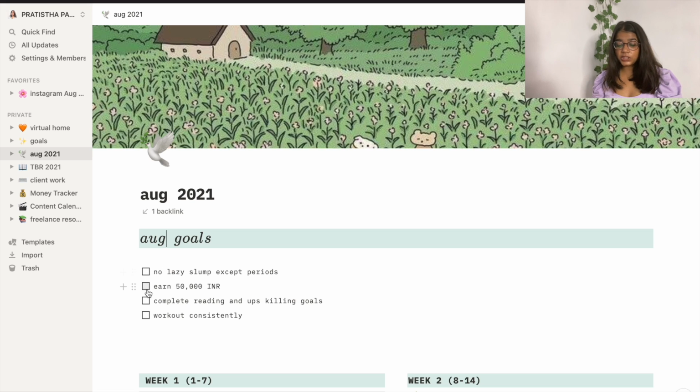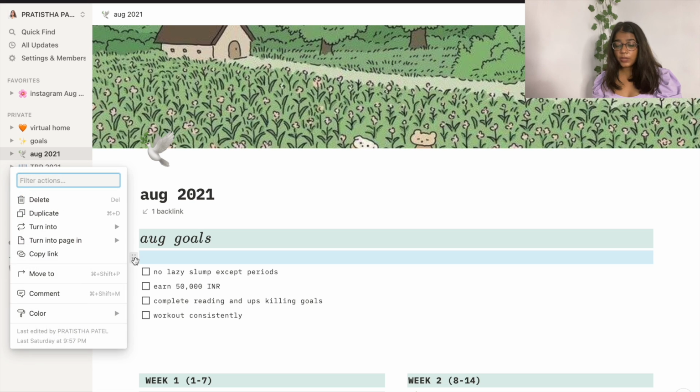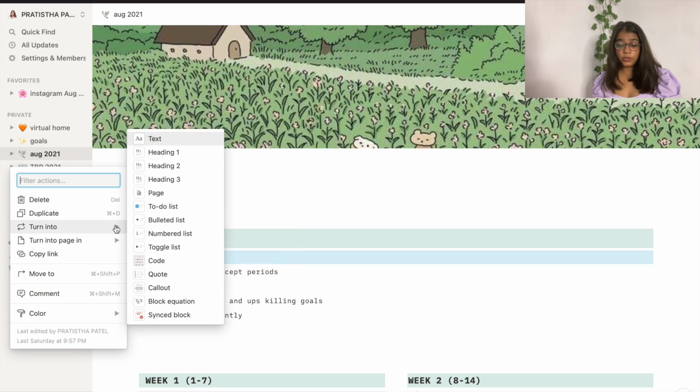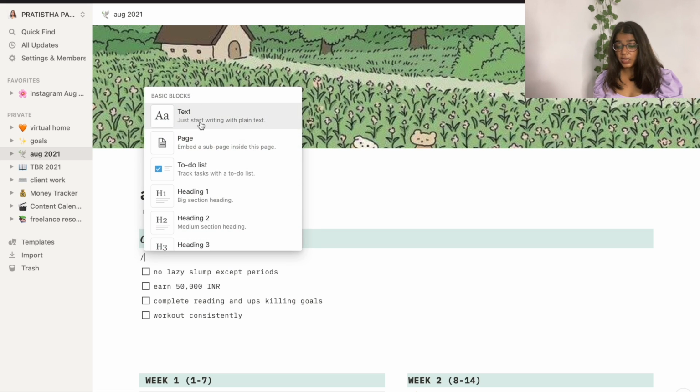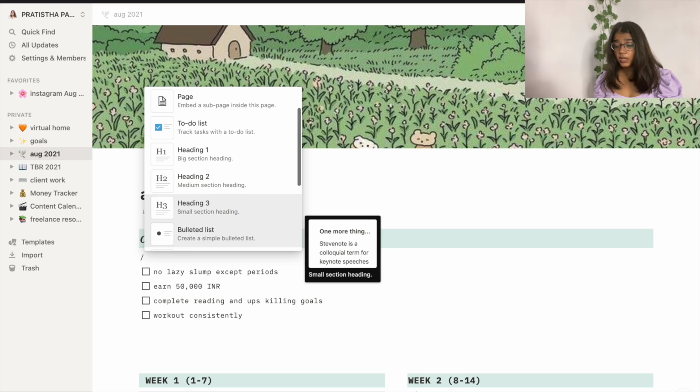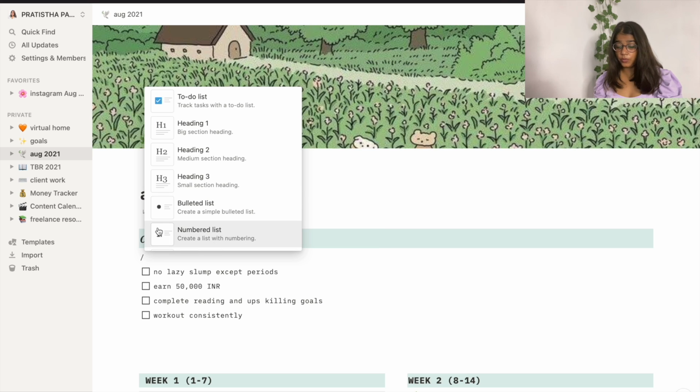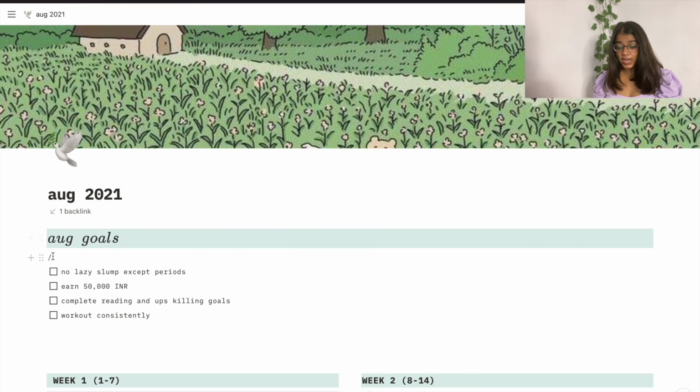Now I have written down my goals here, which is a to-do list. You can simply click over here and turn it into anything else you want. So Notion works very simply. You just have to click this button and a number of things appear, and you can add whatever you want to add like this. I have already added it, so I'm not going to make any more changes.